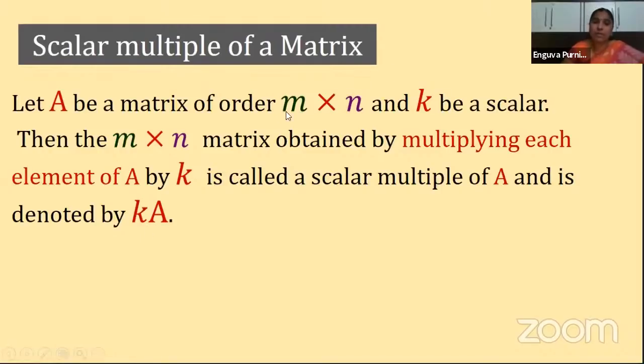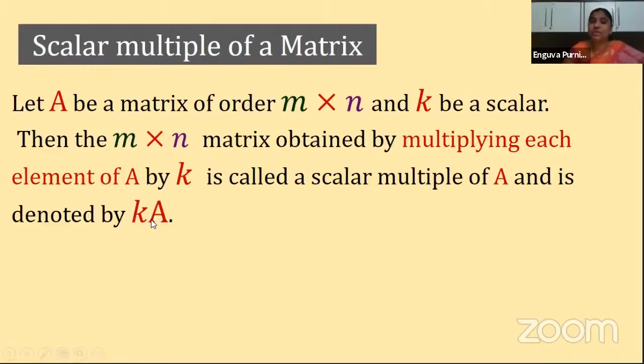Clear? So what is it? I am taking a matrix A of order m by n, and let us take a constant K. If I multiply this matrix A with that scalar K, what do we get? Whenever you multiply something, we get a product. Yes, the product matrix. How do we get the product matrix? Each element in the product matrix is obtained by multiplying each element of A by K. Understood?